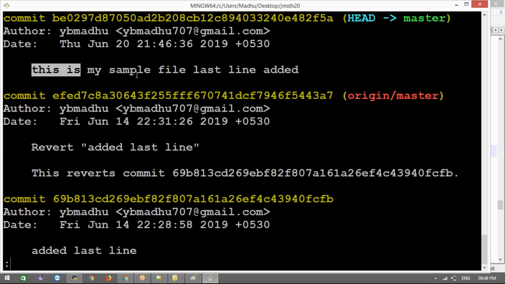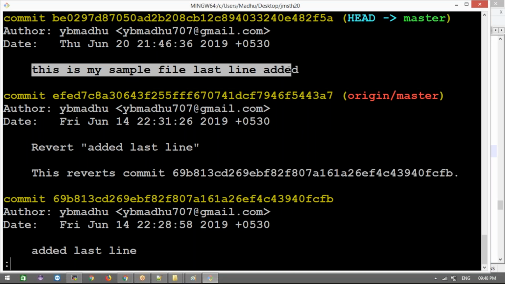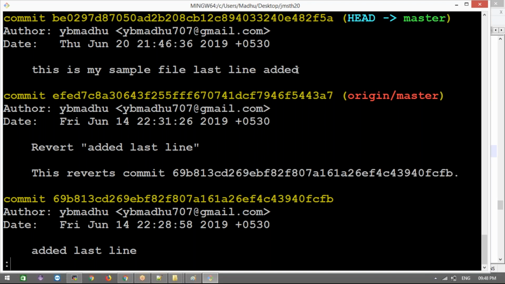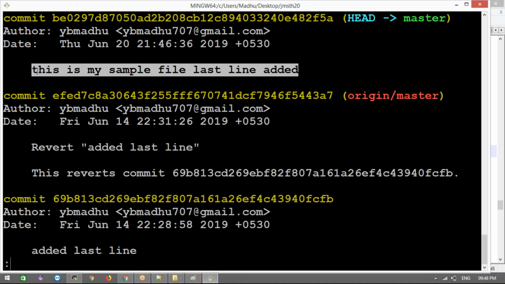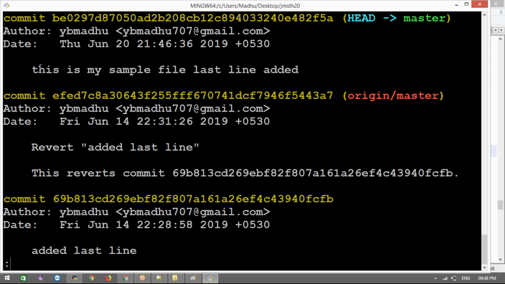Now see the last line added. That will remove that message and add the new message here. That will delete the latest message and add your new message. Guys, is it clear how to edit the last commit?